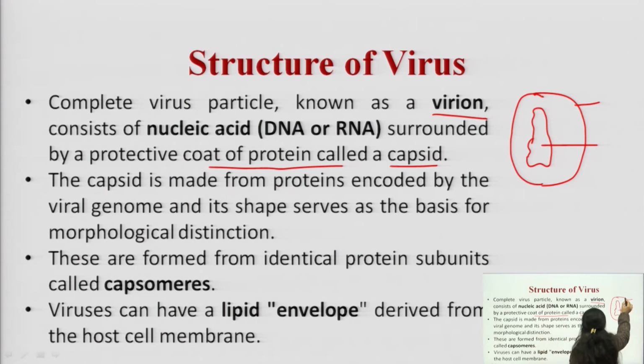It makes a protective layer around the DNA or RNA. The capsid is mainly formed from identical protein subunits known as capsomers. Capsomers are the protein subunits which make this layer of capsid.